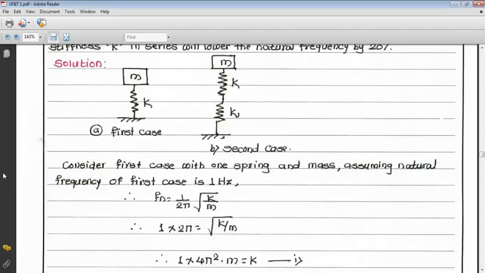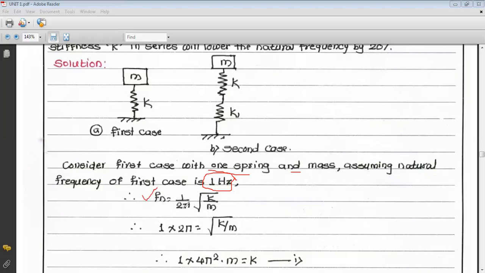So consider the first case. Now what is your first case? There is only one spring and one mass, and let us assume the natural frequency in the first case is 1 hertz, because it is given as f hertz. What is the natural frequency formula? The natural frequency of a simple spring mass system is given by Fn is equal to 1 by 2 pi square root of k by m.